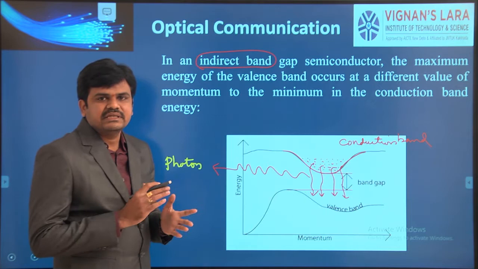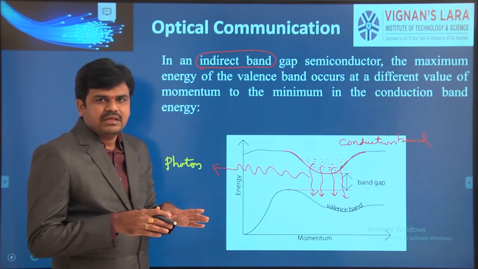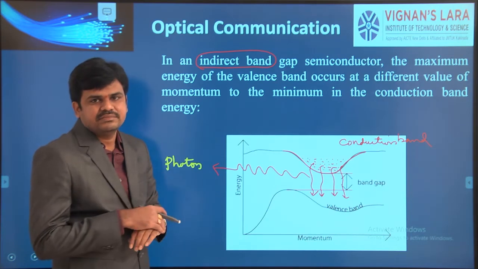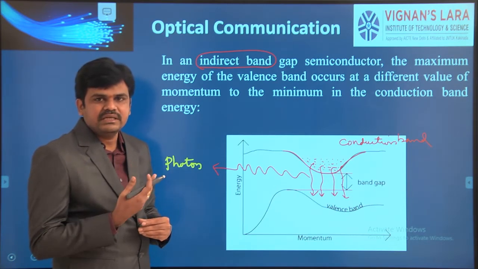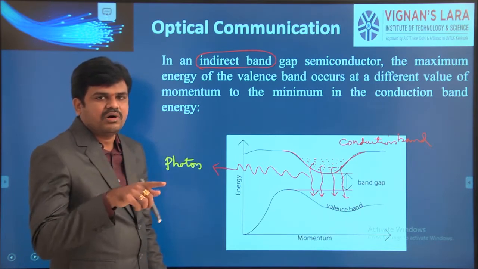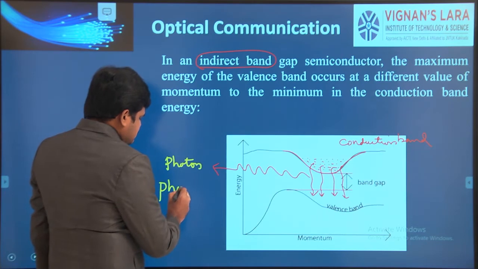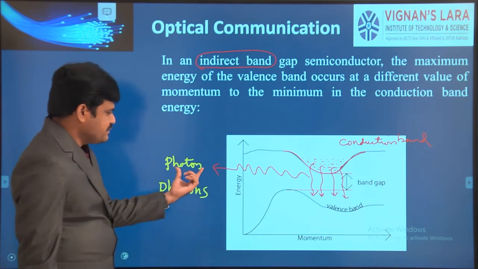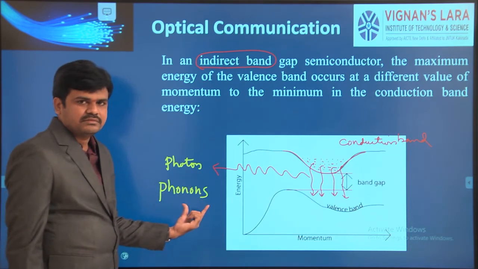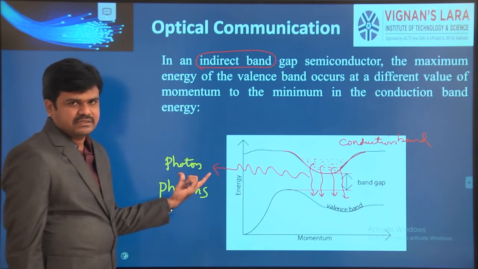Due to this vibration, energy will be released continuously in the form of phonons. This is a photon, and this is a phonon. A phonon is different from a photon.